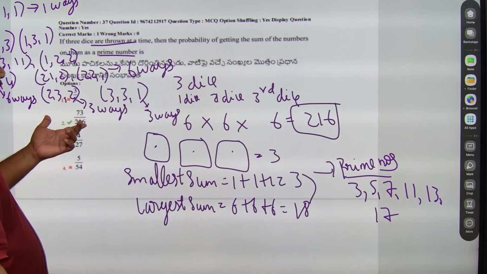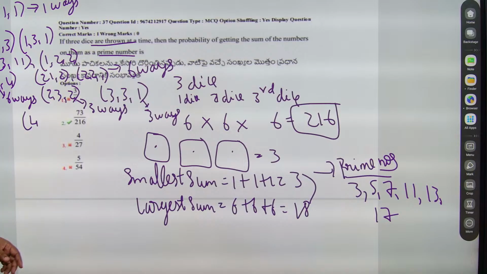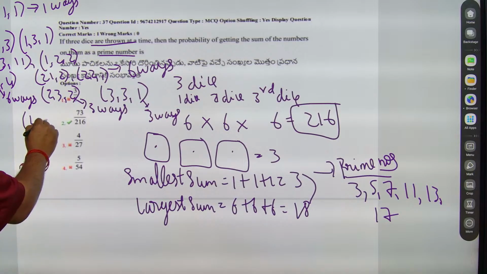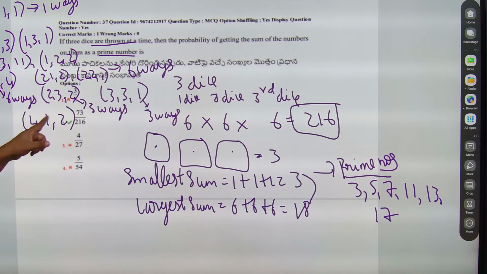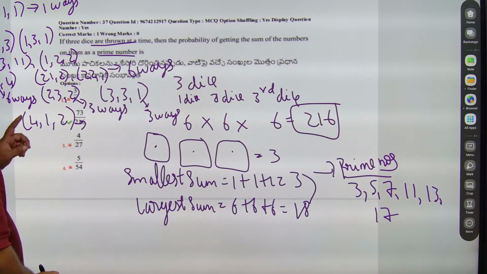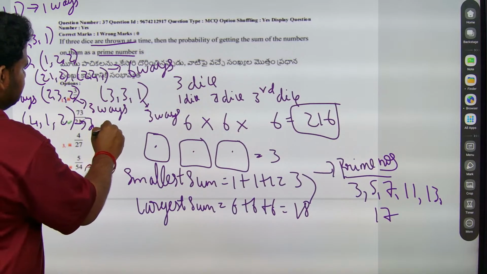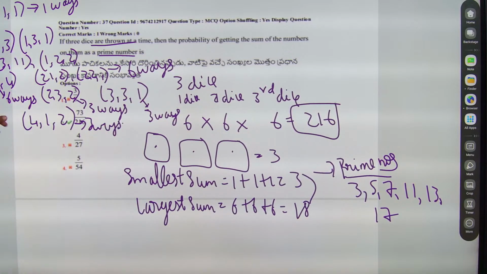So what about other numbers that I can get? I can write it as 4, 1, 2. This will become another 6 ways. 4 plus 1 is 5, 5 plus 2 is 7. So this will become another 3 ways. So total, this will become 15 ways. So similarly, 11 I can write in 27 ways.